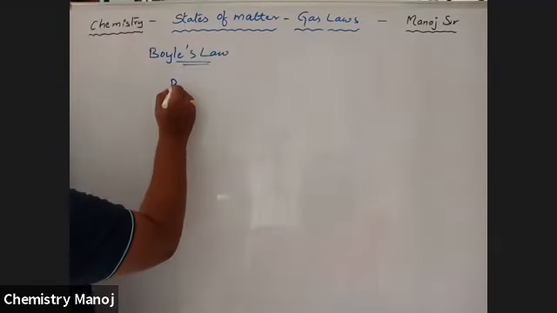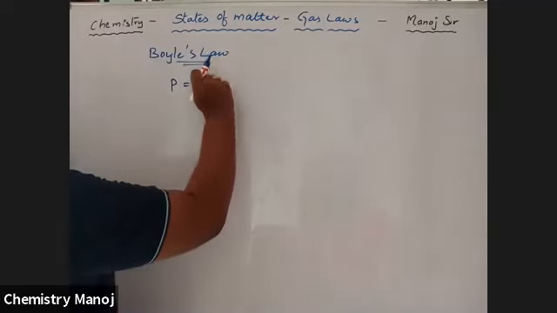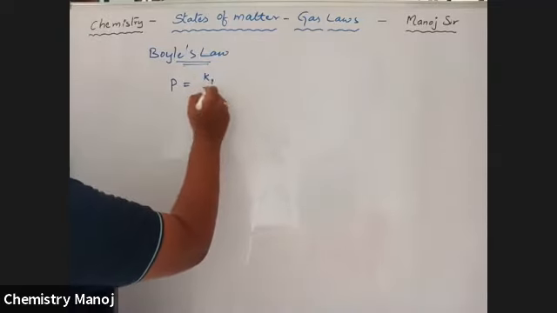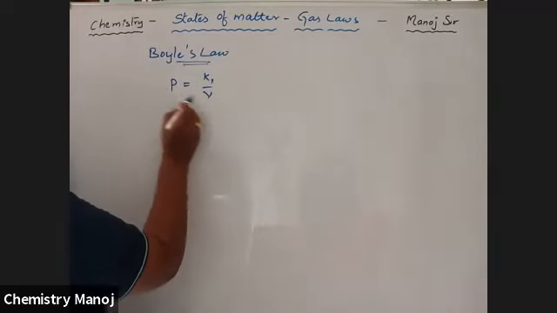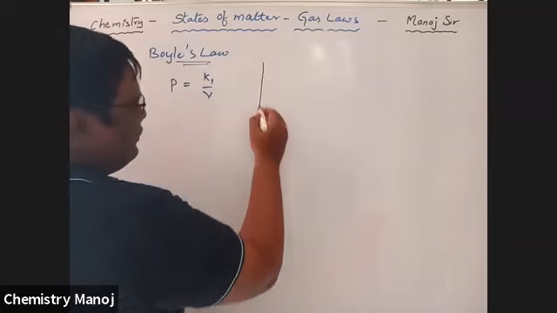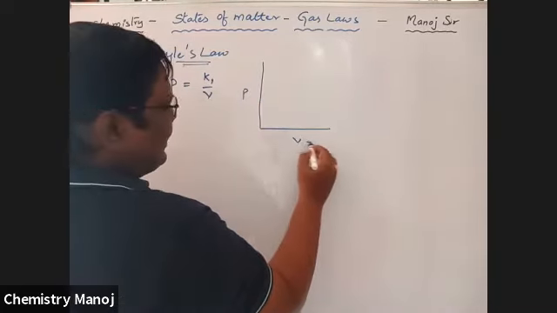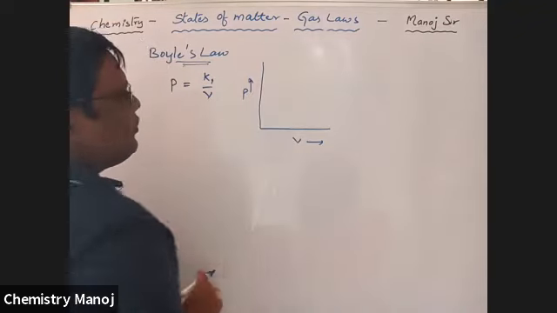So P is inversely proportional to V, that is P = K1 by V. That is, pressure and volume are inversely proportional to each other. If we draw a graph, pressure taking on the y-axis, volume on the x-axis.